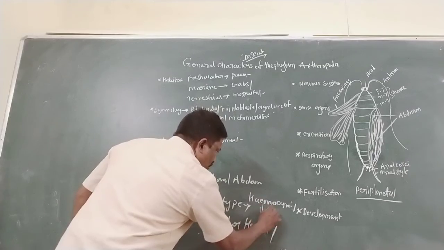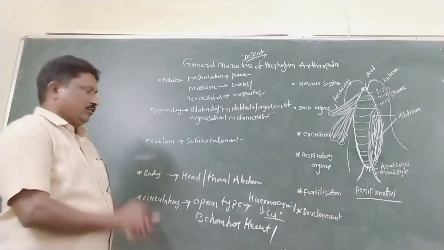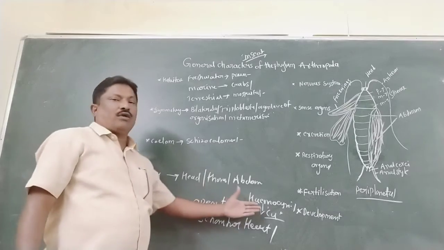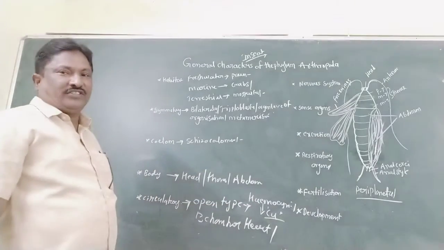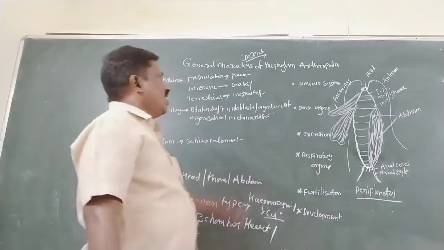So it contains copper pigment. That's why the blood color is white. So that is the circulatory system, the open type of circulatory system. So as well as the nervous system.